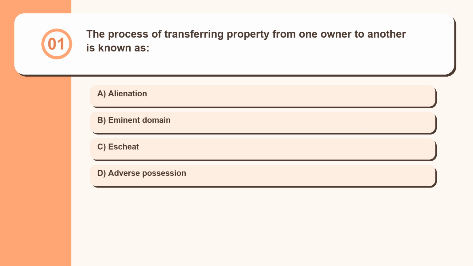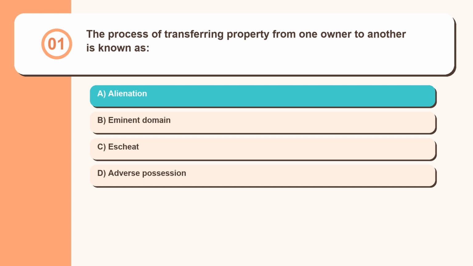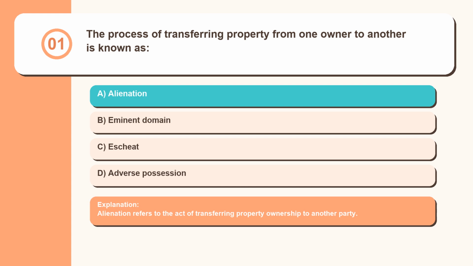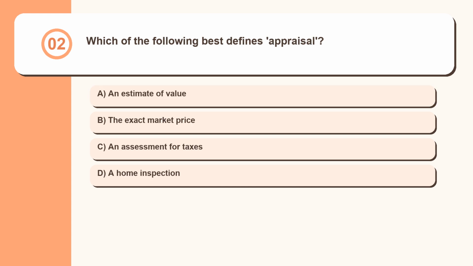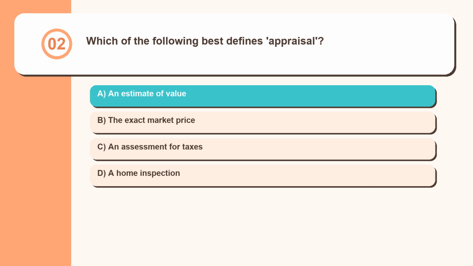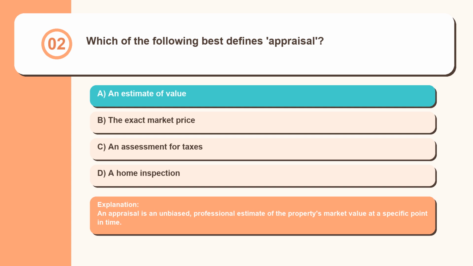Question 1. The process of transferring property from one owner to another is known as alienation, eminent domain, escheat, adverse possession. Alienation refers to the act of transferring property ownership to another party. Question 2. Which of the following best defines appraisal? An estimate of value, the exact market price, an assessment for taxes, a home inspection. An appraisal is an unbiased, professional estimate of the property's market value at a specific point in time.